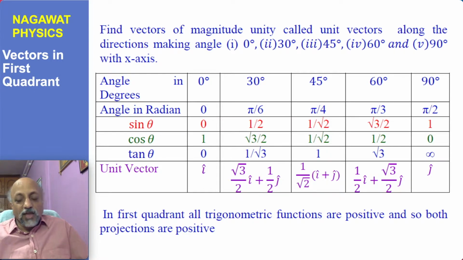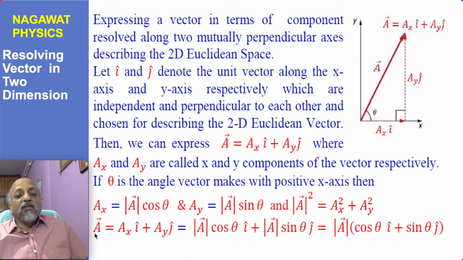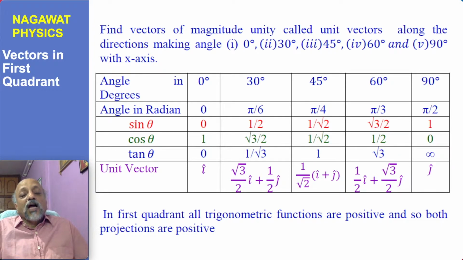So if we take the magnitude as 1 here, then the unit vector in the direction of A is cos theta i cap plus sine theta j cap, and I am now using that relationship here. Suppose the first quadrant, which is from 0 to 90 degrees, I have chosen the standard angles 0 degree, 30 degree, 45 degree, 60 degree and 90 degree. So 0 degree can also be written as 0 radian, 30 degree is pi by 6 radian, 45 degree is pi by 4 radian, 60 degree is pi by 3 radian and 90 degree is pi by 2 radian, all following from the fact that pi equals 180 degree. So 30 degree is pi by 6.